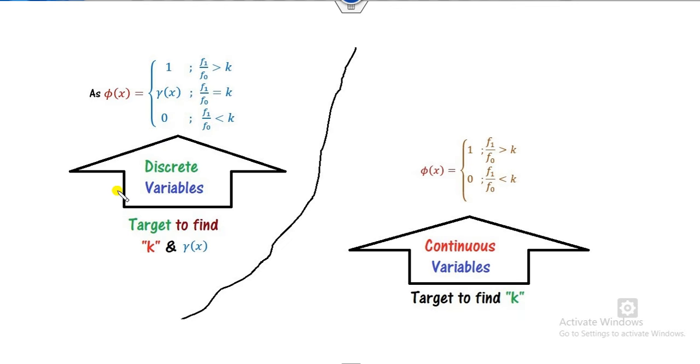So remember, whenever your problem is of discrete variables, then you have to construct the phi in terms of gamma here, and the target is to construct the values of k and gamma. If you have the continuous random variable, then the only thing you have to construct is the value of k.